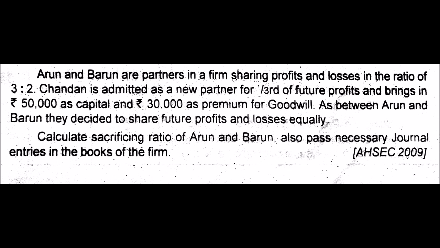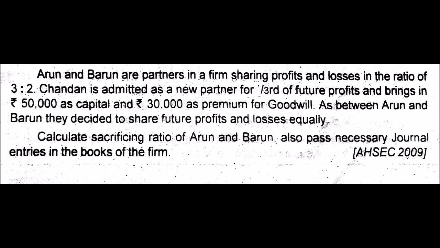This premium money will be taken by the existing partners, Arun and Barun, in the ratio of their sacrifice. Arun and Barun decided that after Chandan joins the partnership firm, from now onwards they will share future profits and losses equally. Using this information we have to calculate the sacrificing ratio of Arun and Barun and also pass necessary journal entries in the books of the firm.